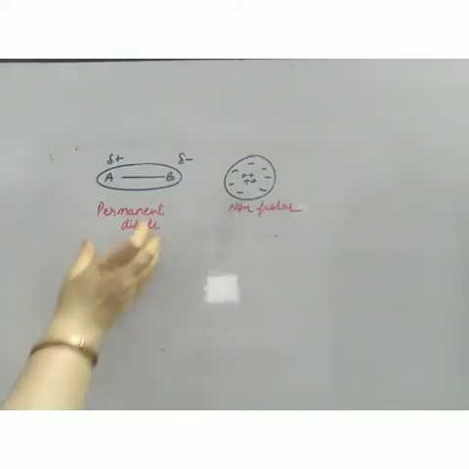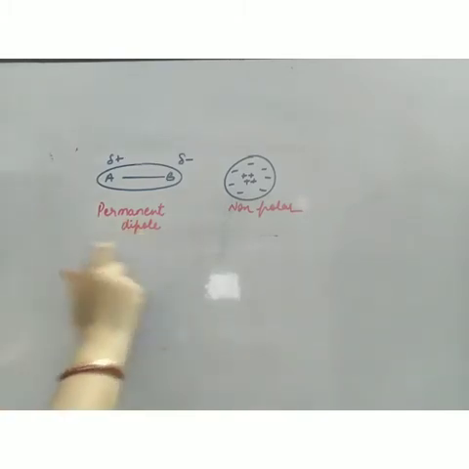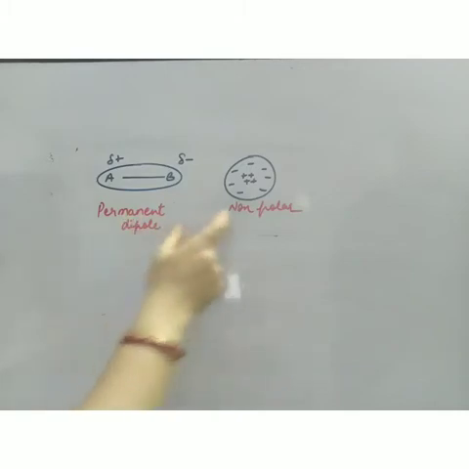Now what will this dipolar molecule do? It will exert an electric field, and because of the electric field of this dipole or polar molecule, the electron cloud of the non-polar molecule is deformed. So there is a shift in the center of negative charge relative to the nucleus like this.